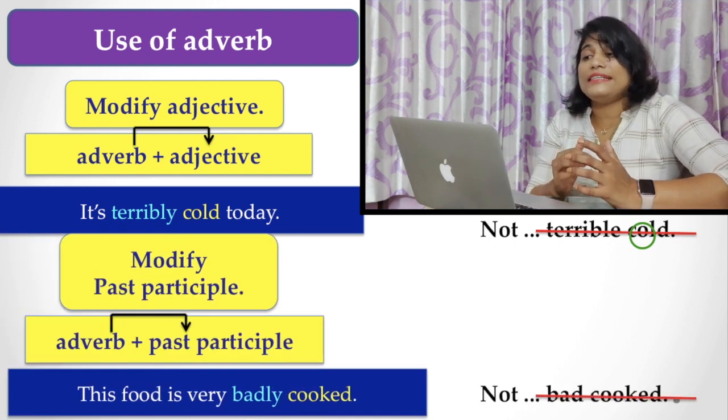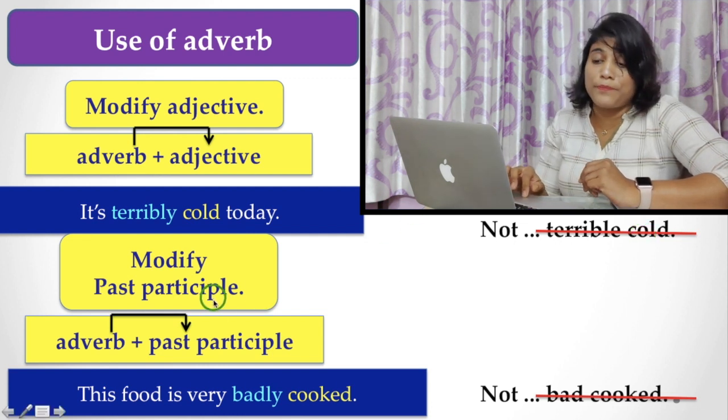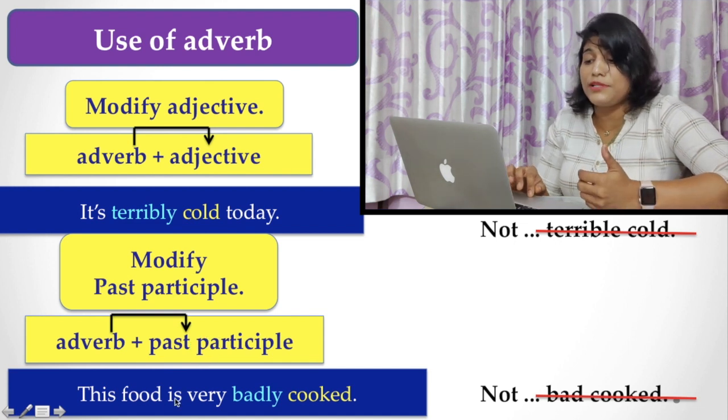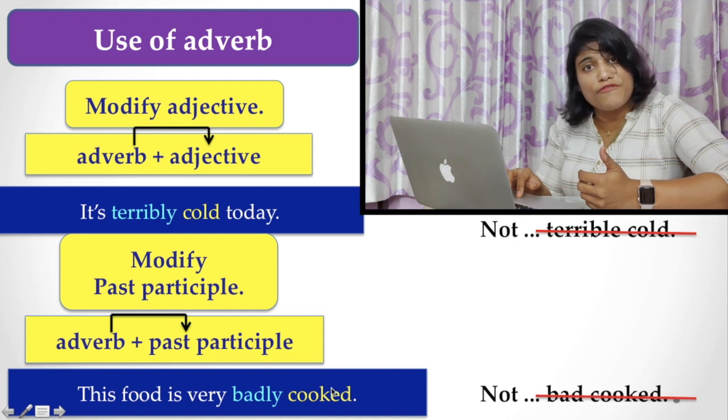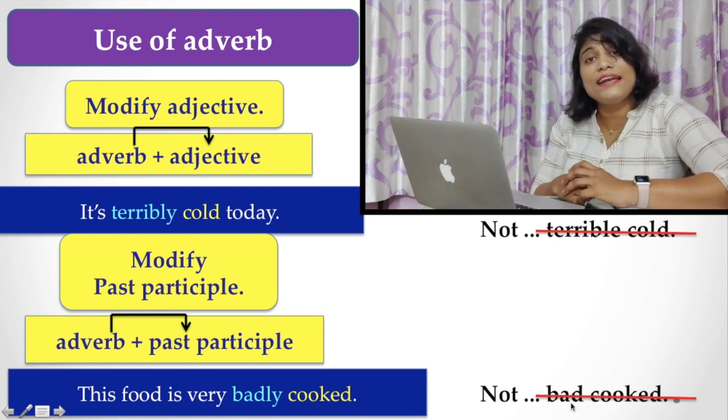Similarly, an adverb can modify a past participle. That is, you use an adverb with a past participle. The example is: this food is very badly cooked. Here, cooked is the past participle form of the verb. With that, you have to use the adverb badly. But you never say bad cooked, because bad is an adjective.